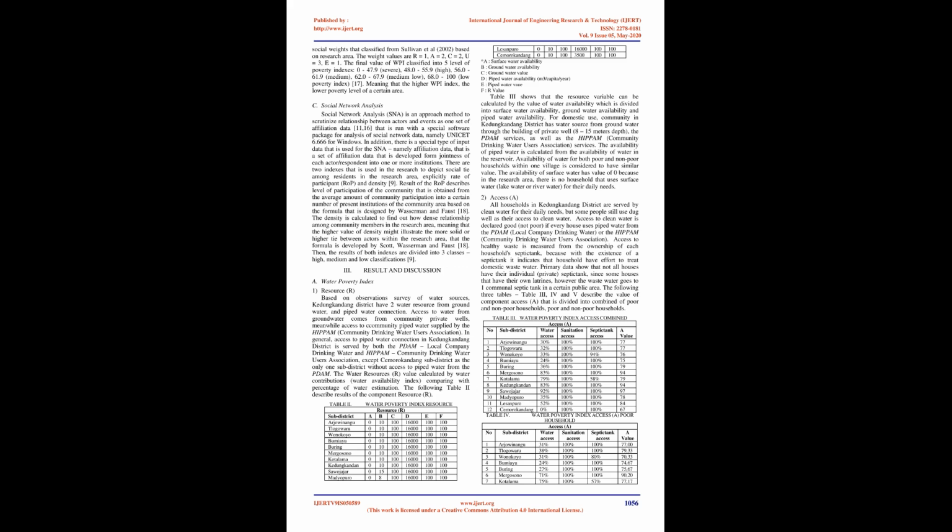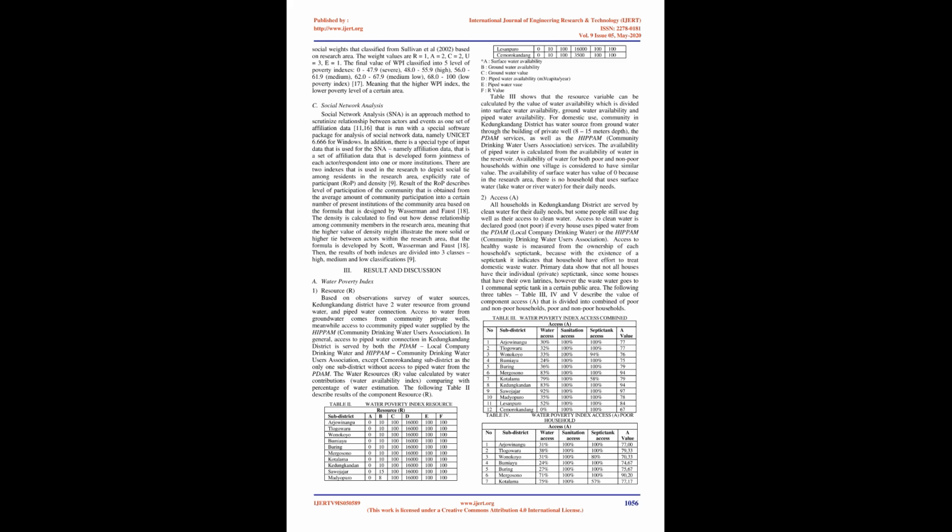The calculation of water quality in this research uses a laboratory test, then it is analyzed using the STORIT method that has 5 parameters consisting of pH, dew, turbidity, electrical conductivity, and salinity. The WPI value of each component is multiplied by the weight value. This research uses agricultural, industrial and social weights classified from Sullivan et al., 2002, based on the research area. The weight values are R equals 1, A equals 2, C equals 2, U equals 3, E equals 1.